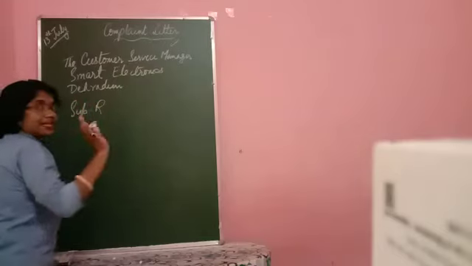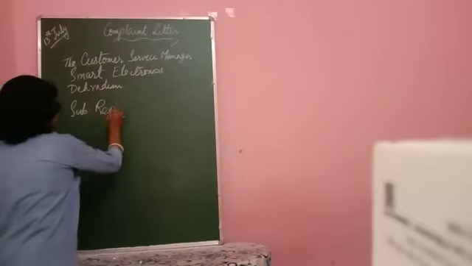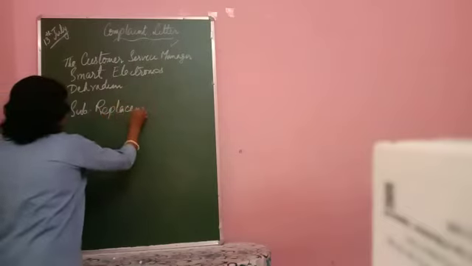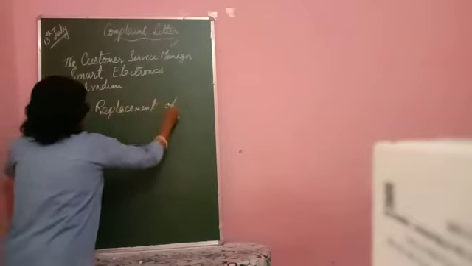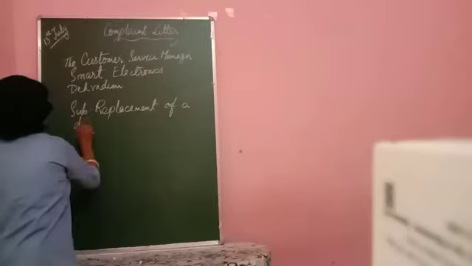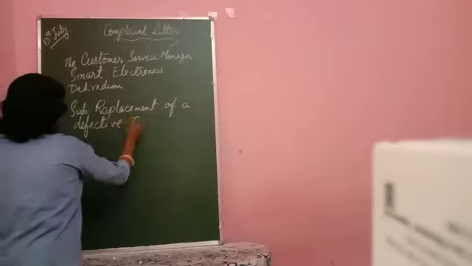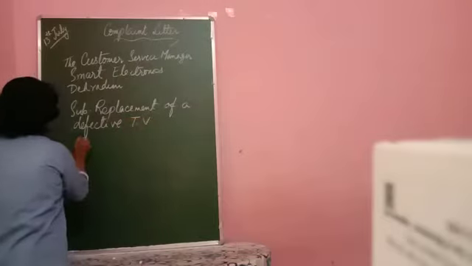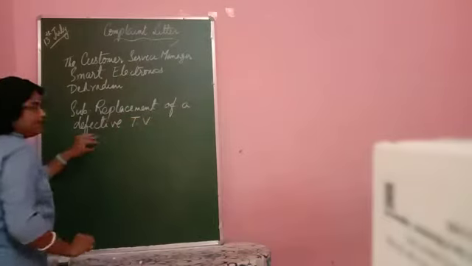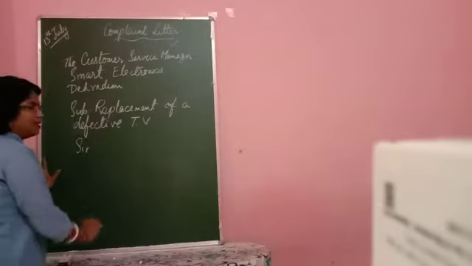Don't write the word subject in full. Replacement of a defective TV. Then I come to sir, leave a line, come to sir.